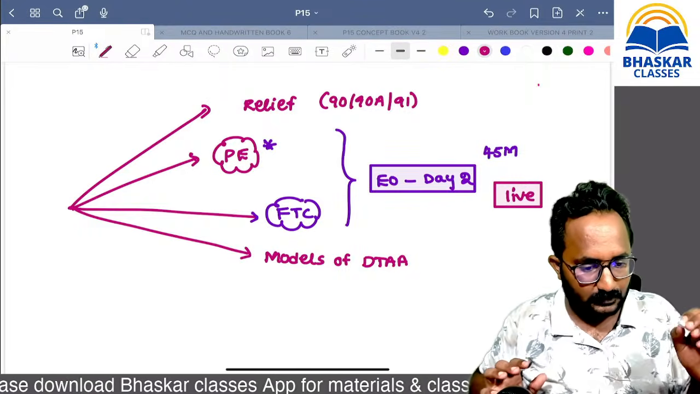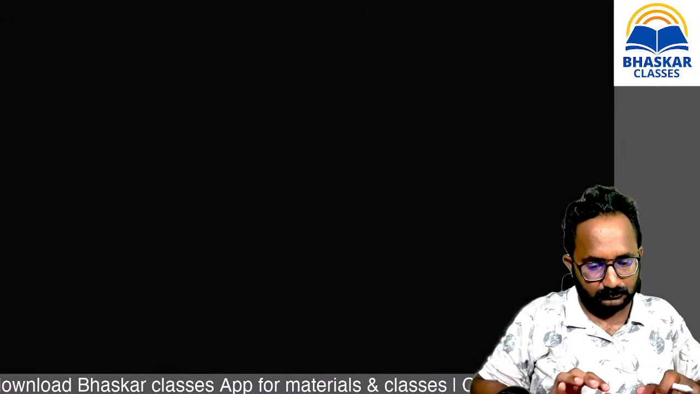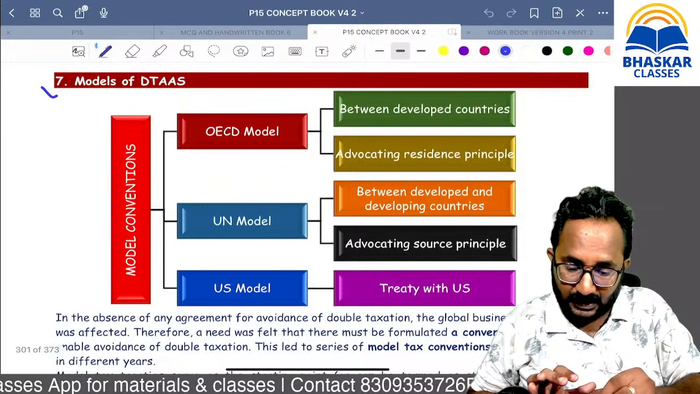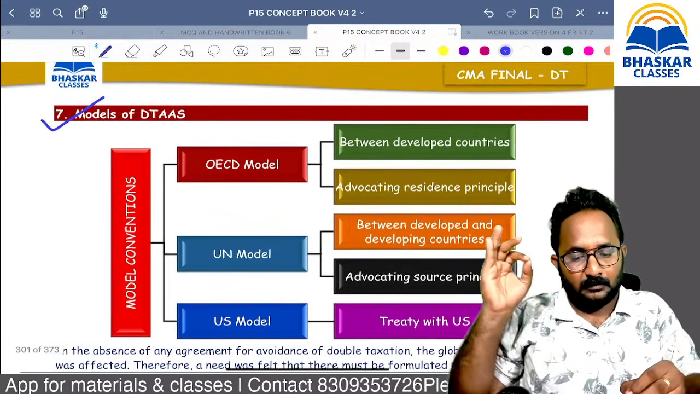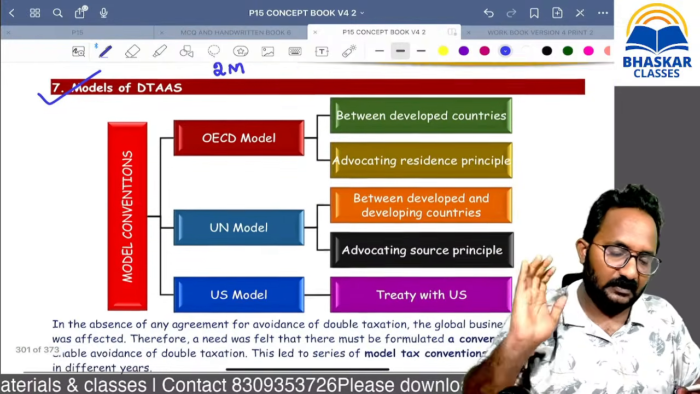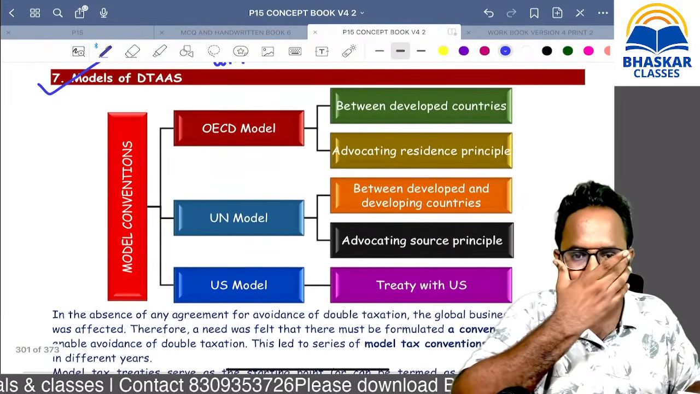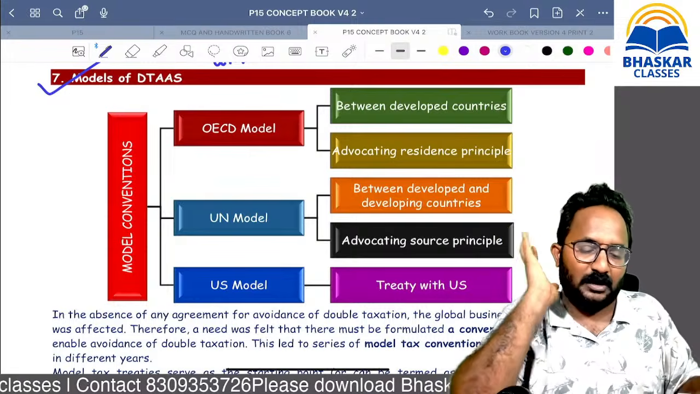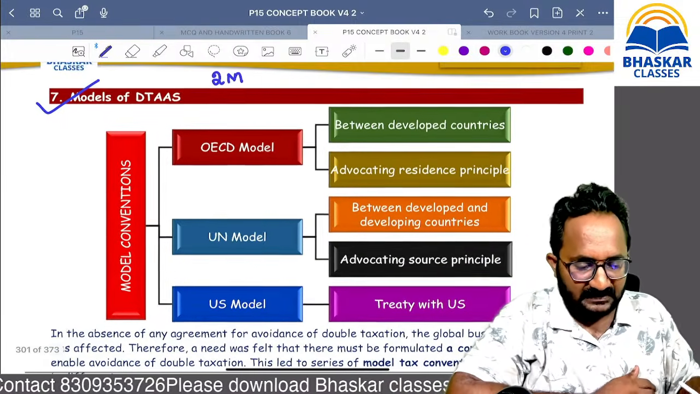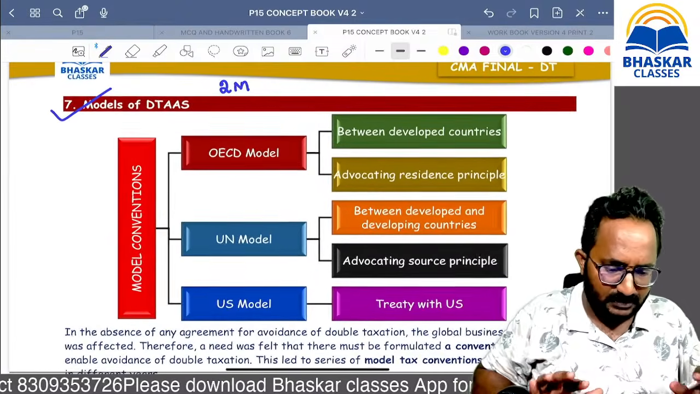Remember, last concept. Sir, why are you taking this small concept? Because we can refer to that video, but pakka 2 marks MCQ always comes from this concept. Pakka 2 marks MCQ. So different models of DTAA is simple, listen carefully, within 5 minutes we can conclude.